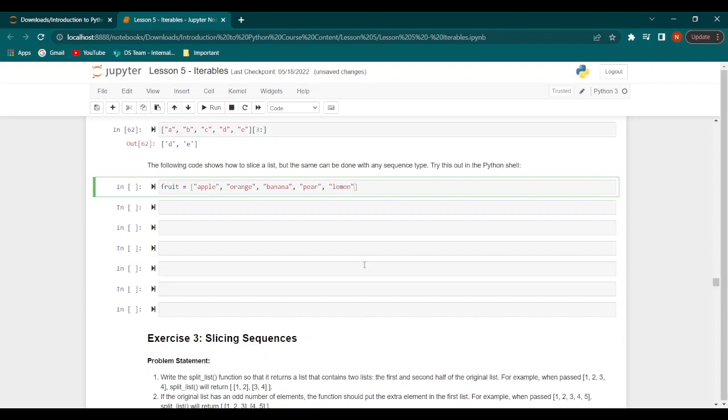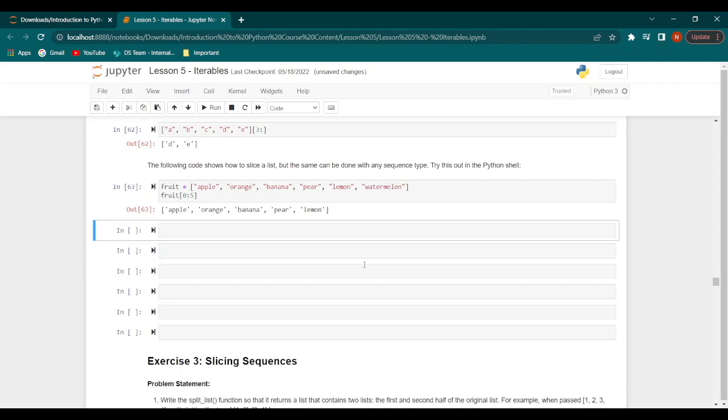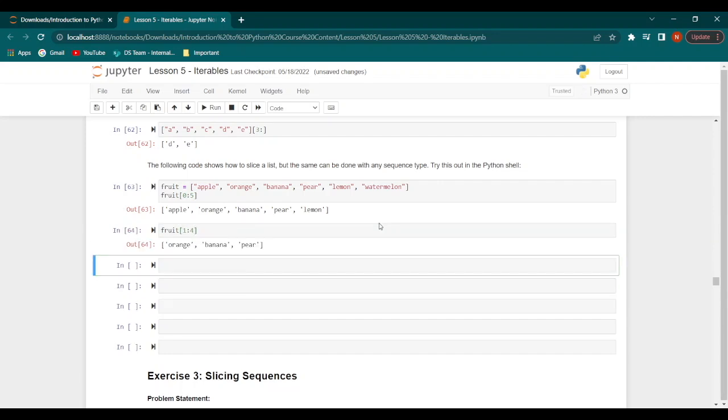Let's add lemon and watermelon. Now if we say fruit[0:5], this will print out all the values starting from the beginning until the 5th value, which is lemon. Now if we say fruit[1:4], this would print out the values from 1 to 4. So that would be orange to pear.